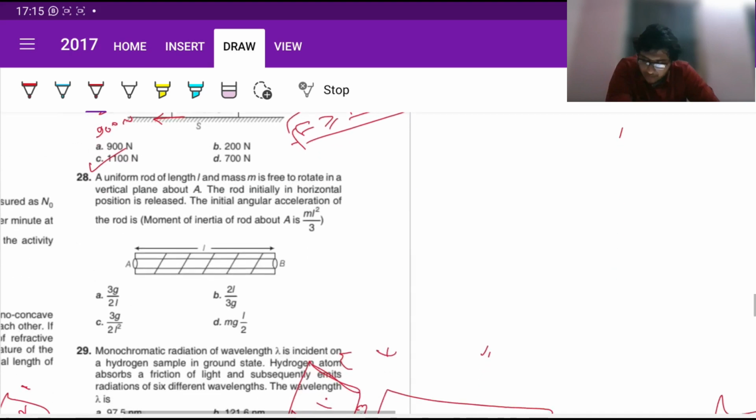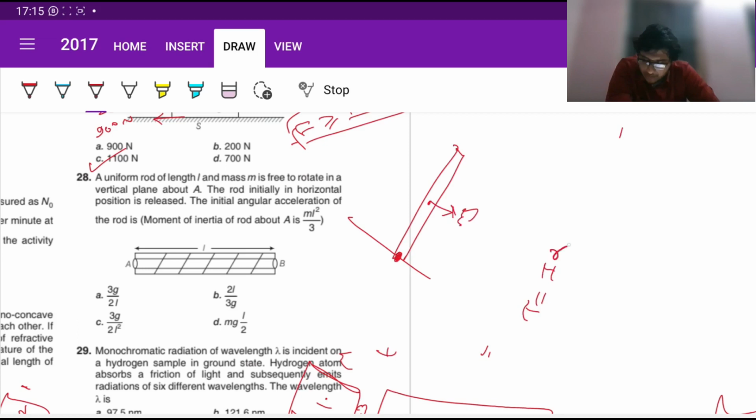Done. Next, a uniform rod of length L and mass m is free to rotate in a vertical plane about A. The rod initially in horizontal position is released. The initial angular acceleration of the rod is... So this is a rod. We will have to find the initial angular acceleration. So it's a simple thing, just calculate torque about any point. So we are going to calculate about this point at the top. This is your center of mass, mg acts there. There is nothing else.